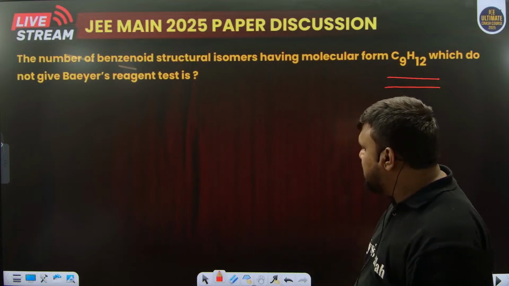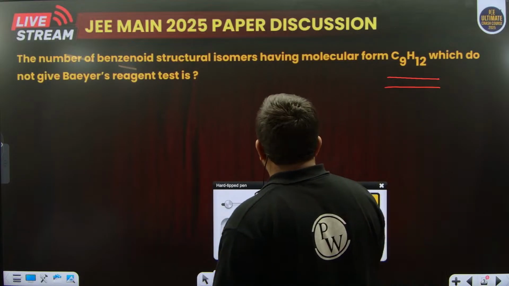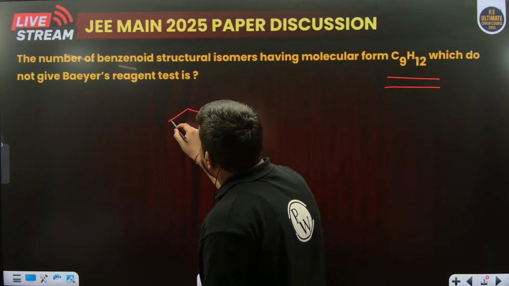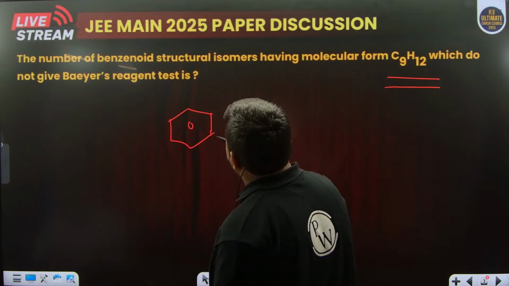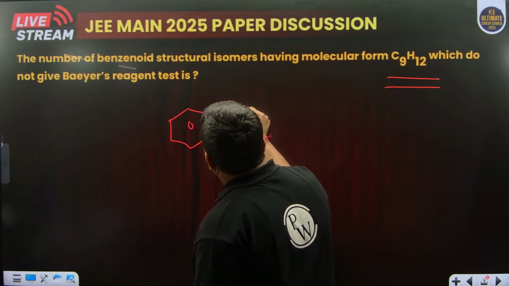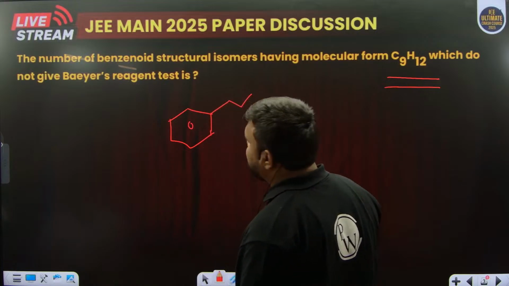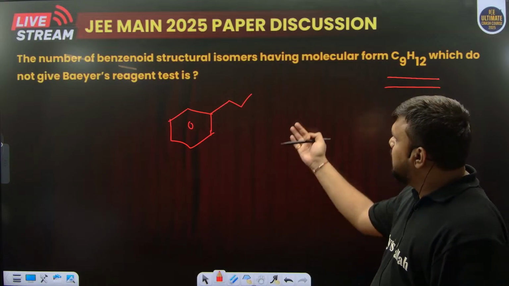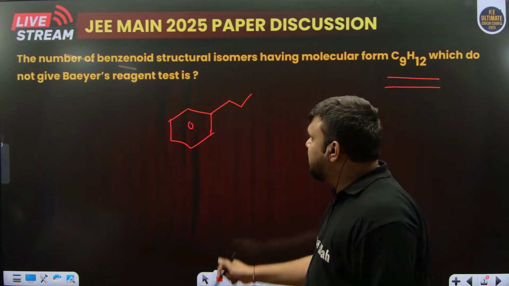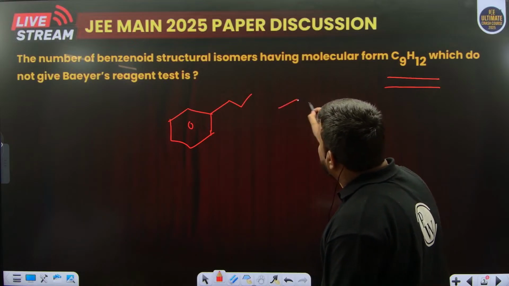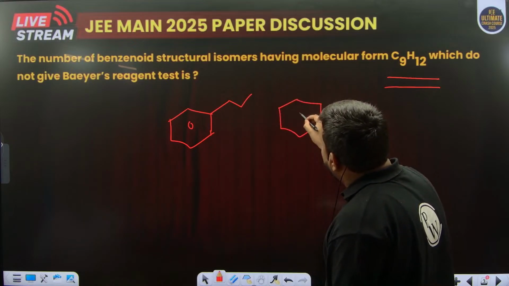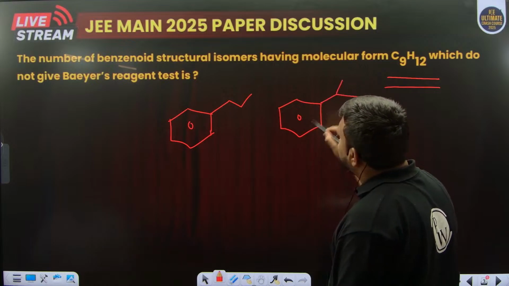So let us have all the isomers which will be having benzene, and the formula should be C9H12.